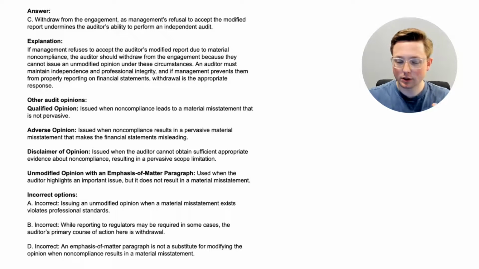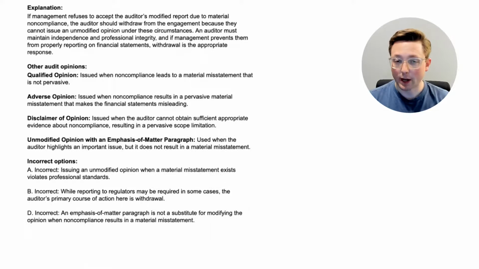Now, I think that there's a little bit too much on the screen right now, so I'm going to scroll down just so we can see a little bit more. Okay, I think we can see everything now, so let's go ahead and go through the explanation. If management refuses to accept the auditor's modified report due to material non-compliance, the auditor should withdraw from the engagement because they cannot issue an unmodified opinion under these circumstances. An auditor must maintain independence and professional integrity, and if management prevents them from properly reporting on financial statements, withdrawal is the appropriate response.